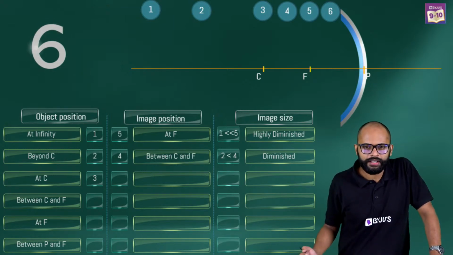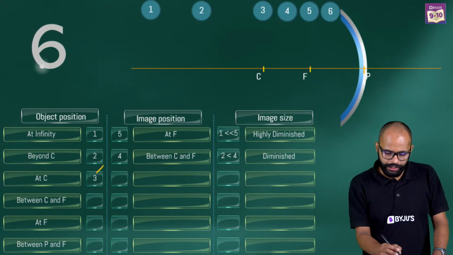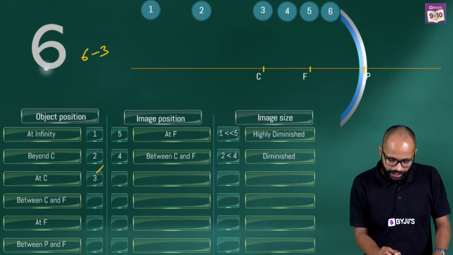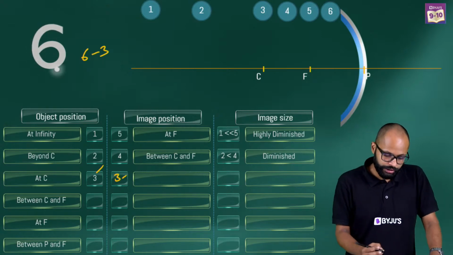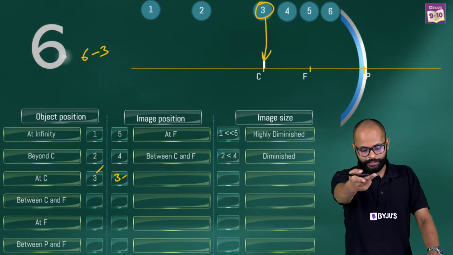Three, correct Sneha, right? Oh, nice Chinmay. It will be at 3. How? Sir, we took this 3. We said 6 minus 3 and the answer came out to be 3. And 3 position is for center of curvature. That's why we are saying the image will be at center of curvature.